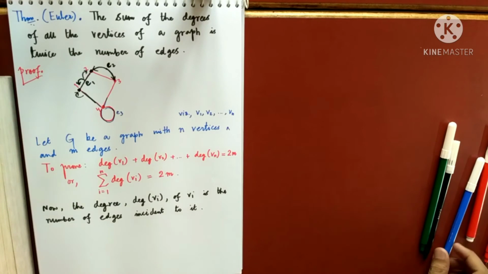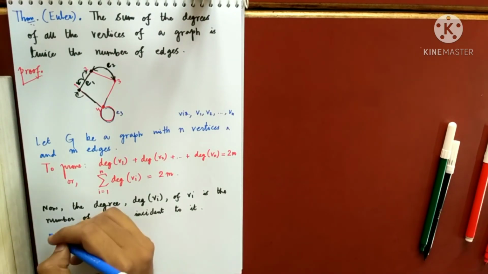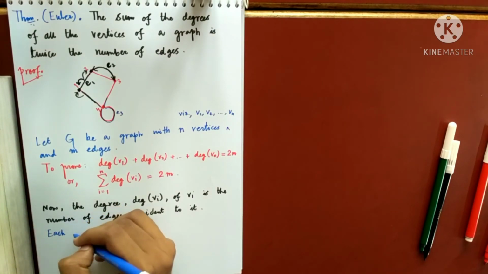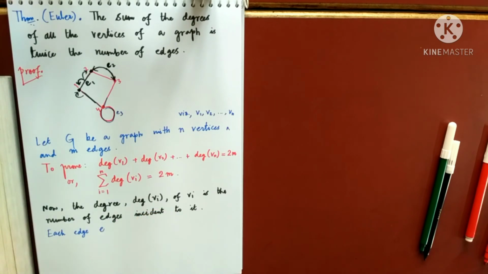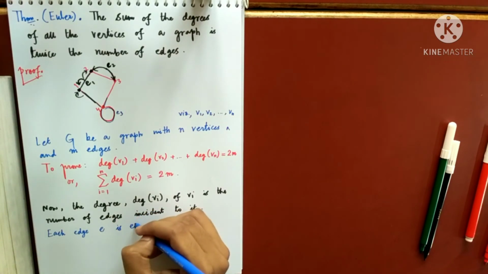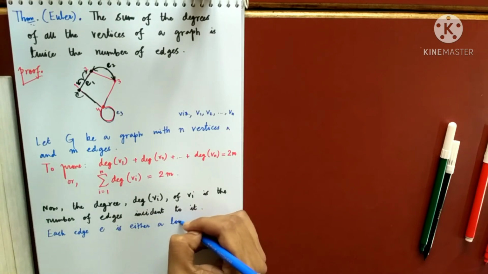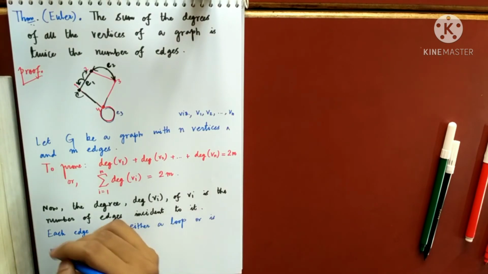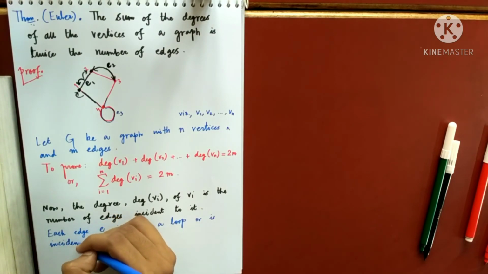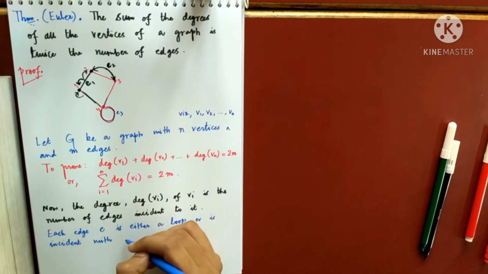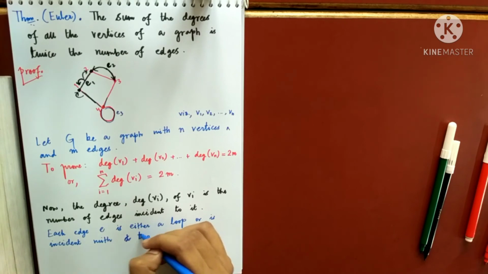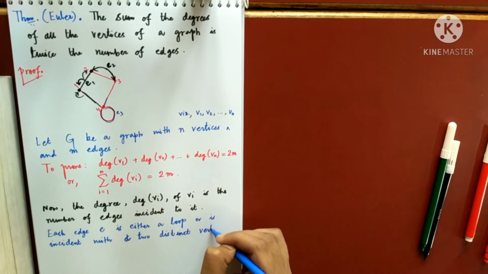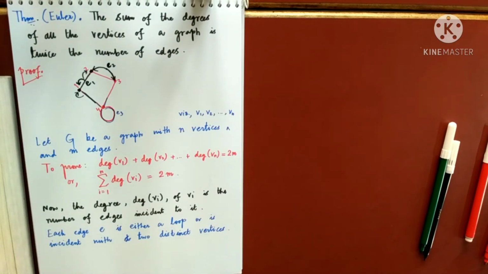Now let me choose an edge. Each edge E is either a loop, or is incident with two distinct vertices.